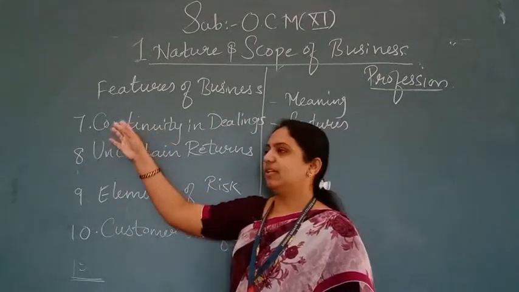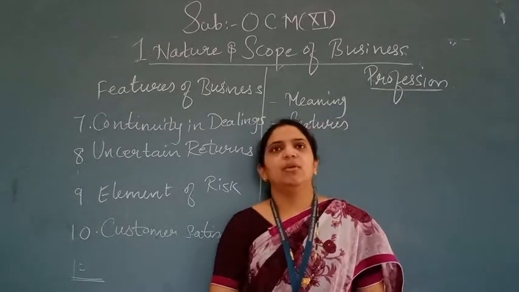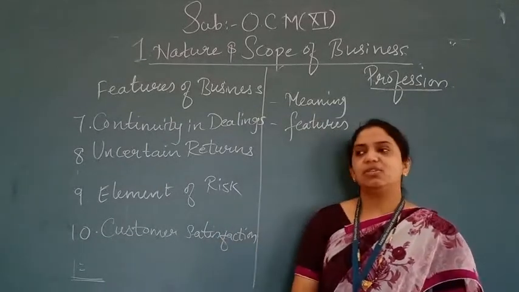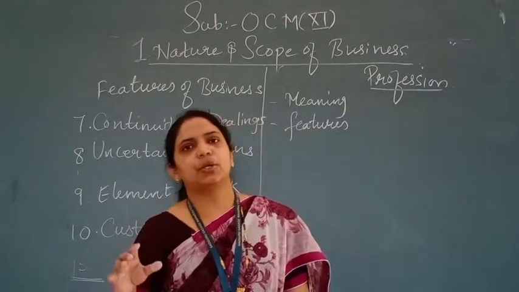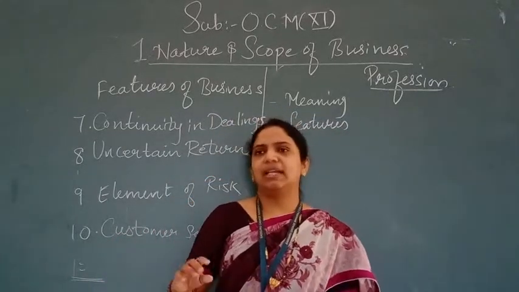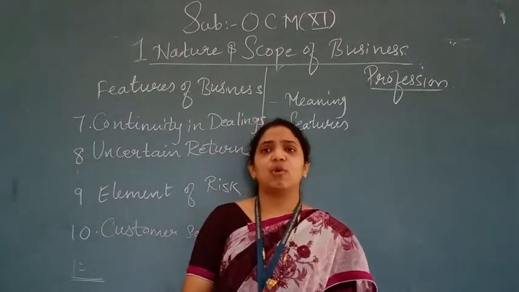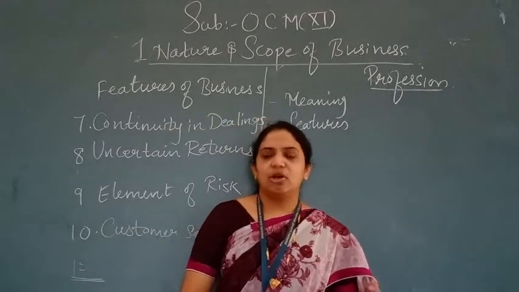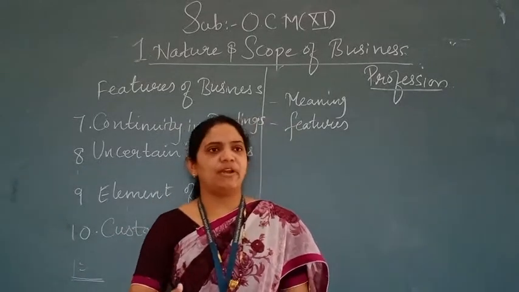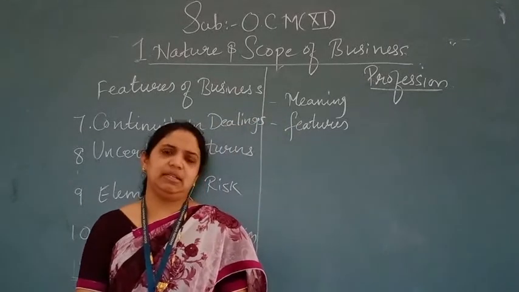Point number 7 in the features is continuity in dealing. Every time whenever business is done, there is always a continuity in the business. Business does not stop at a particular end. Every businessman wants to be successful, and he always thinks that I should earn more profit and have less loss. So there is always a continuity in the business.